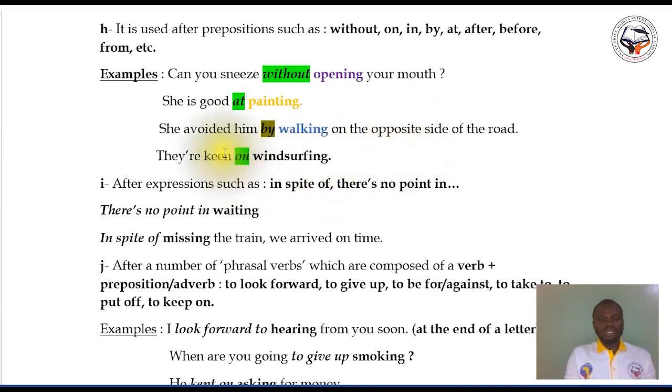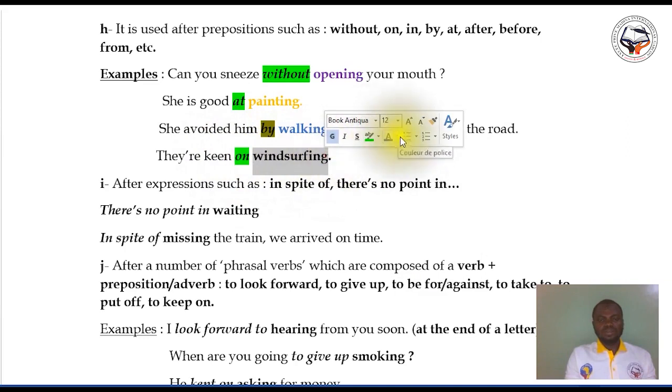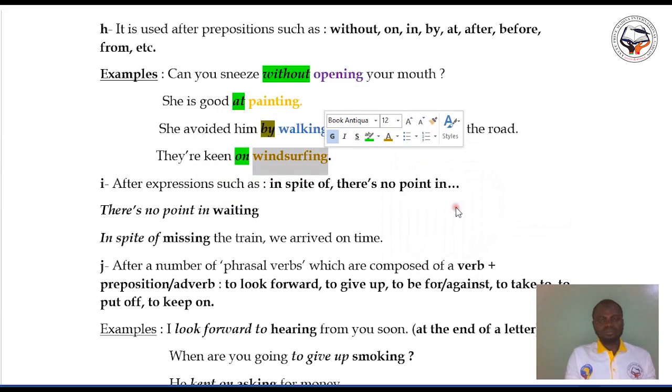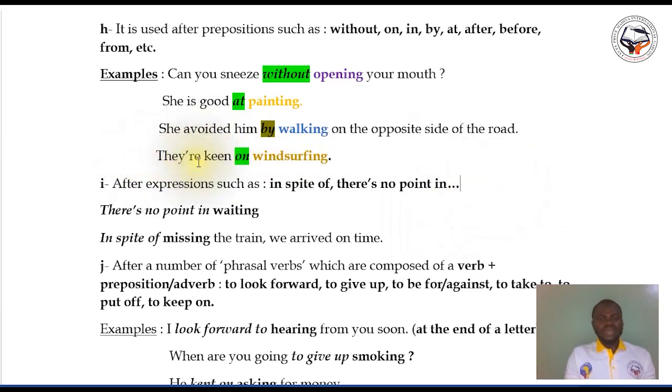Oh, sorry. Let me put it in color. They are keen on windsurfing. Okay, so let's continue with the uses of the gerund.